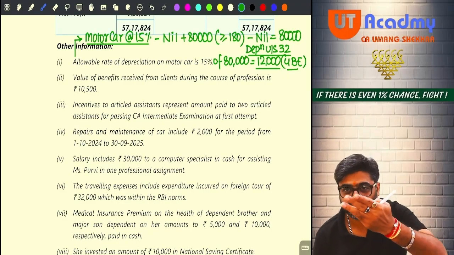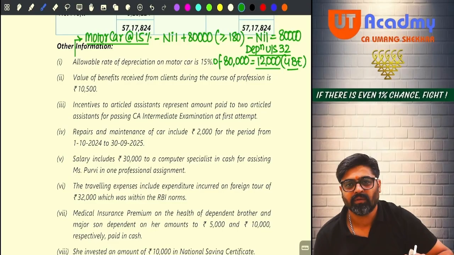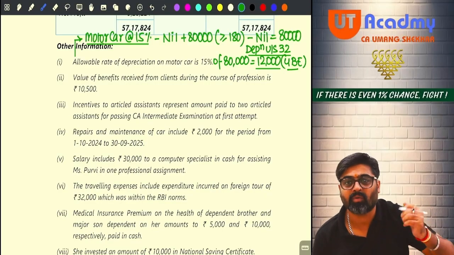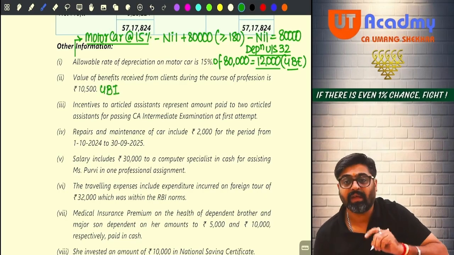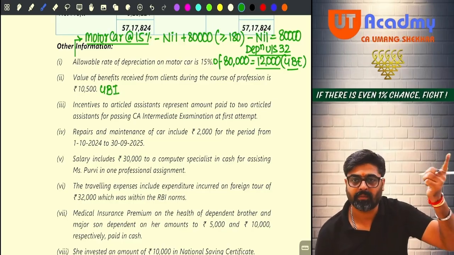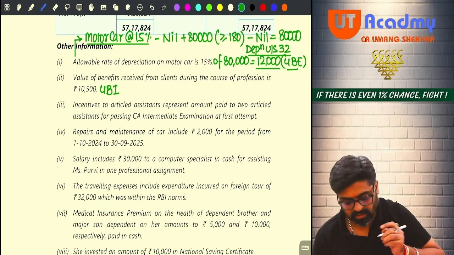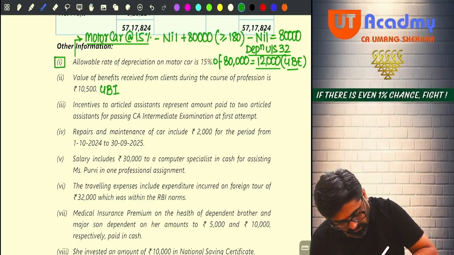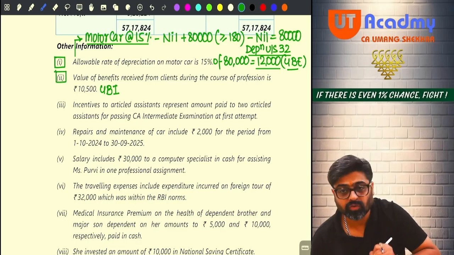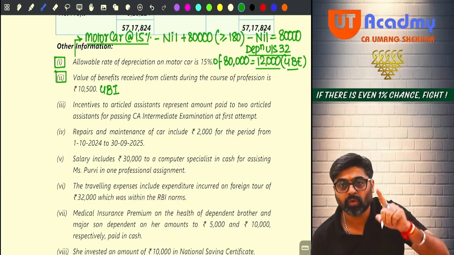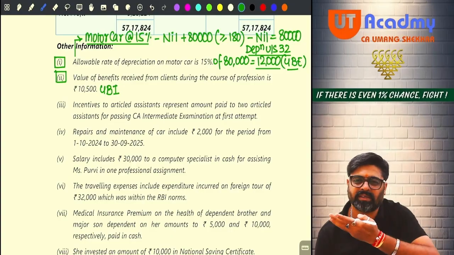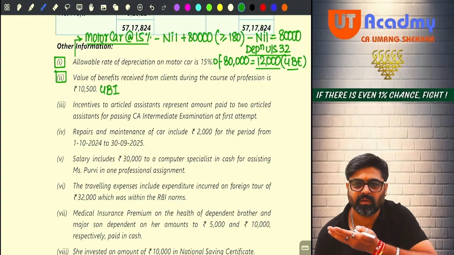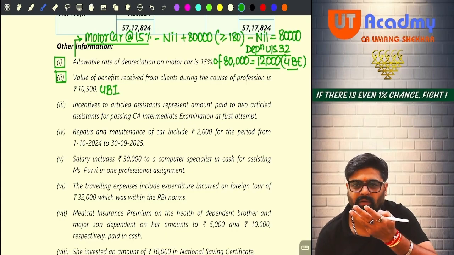But this PGBP income is not recorded above. I will have to separately add this amount in my profit. So this is my unrecorded business income. I will add this unrecorded business income in my profits. So this information goes in the box. Don't forget to less 12,000. Don't forget to add 10,500 in your profits. This is the same way in which we have solved the questions. All the PGBP questions we have solved in this manner only.